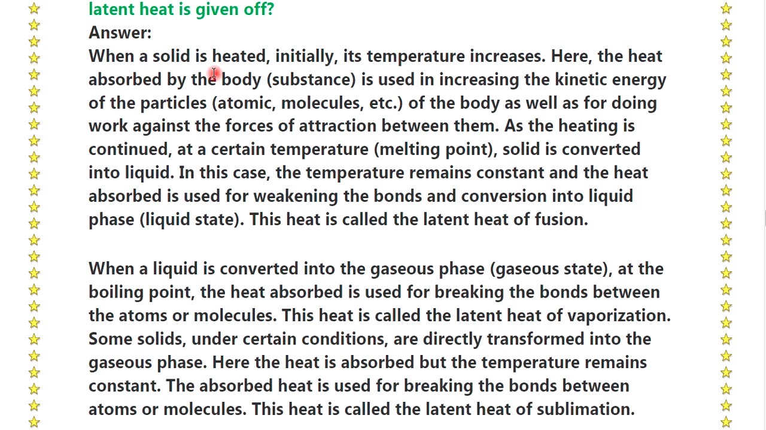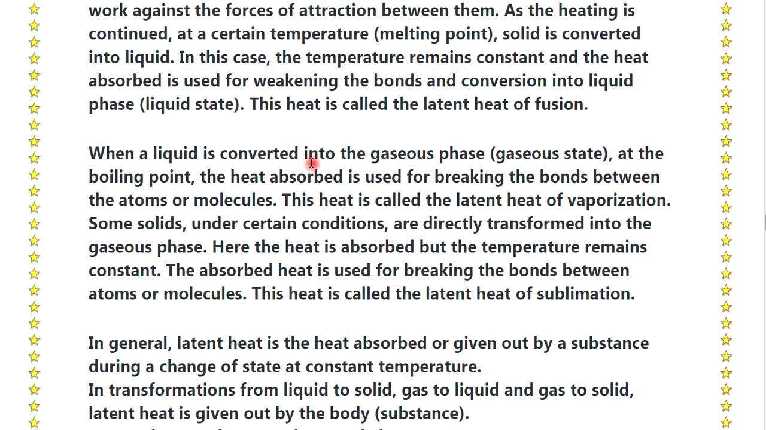Answer. When a solid is heated initially, its temperature increases. Here the heat absorbed by the body is used in increasing the kinetic energy of the particles of the body, as well as doing work against the forces of attraction between them. As the heating is continued, at a certain temperature, solid is converted into liquid. In this case, the temperature remains constant and heat absorbed is used for weakening the bonds and the conversion into liquid phase. This is called the latent heat of fusion.